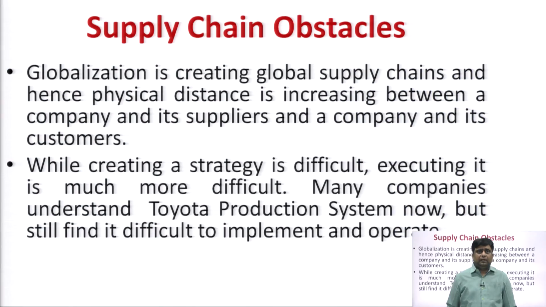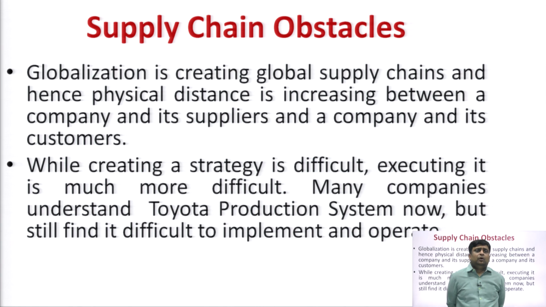Like I have told earlier, the example of McDonald's. McDonald's sells beef burgers in many developed countries where beef or pork is consumed. But in India they are offering only the aloo tikki burger, McEgg and McChicken, and not more than that, right? So that is what globalization means. You need to take care of the needs or requirements of the customers, and the culture and society perspective also. That is the real challenge the companies are facing. If you deal effectively with globalization, then it is okay, otherwise it would become an obstacle in supply chain management.